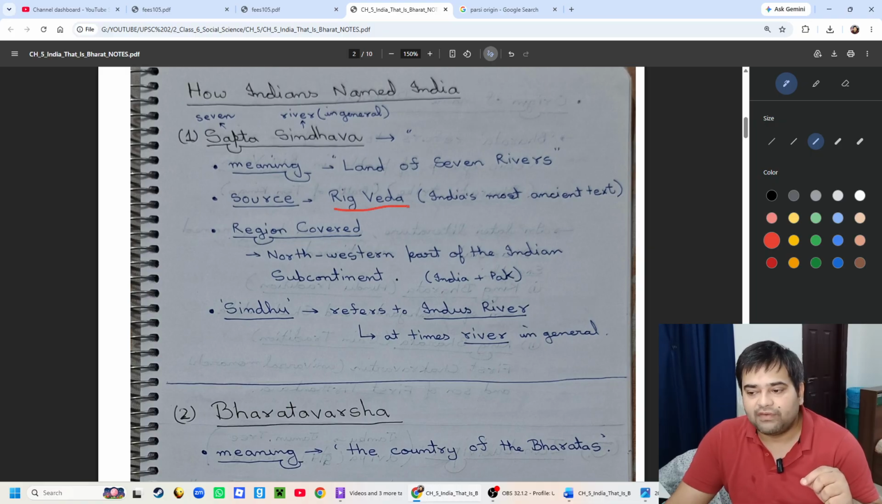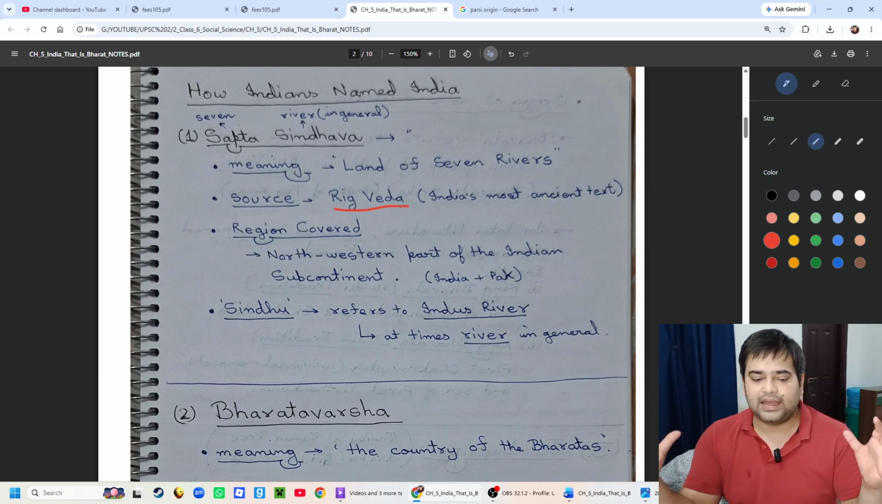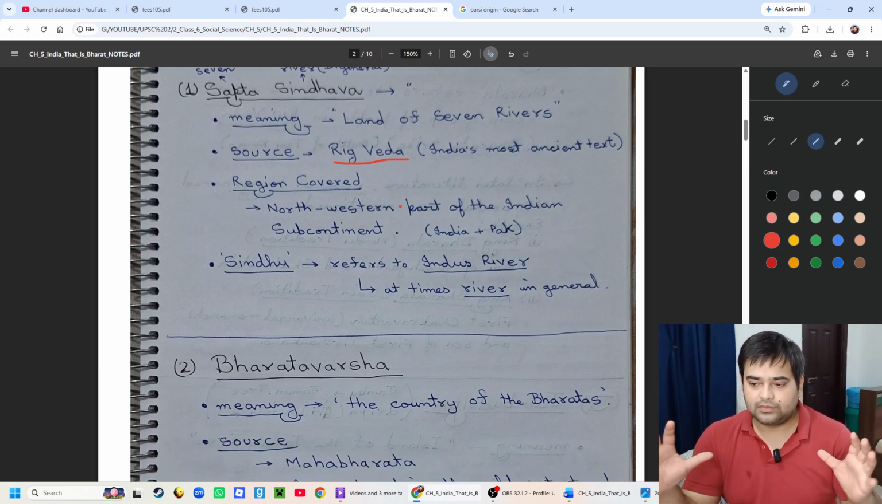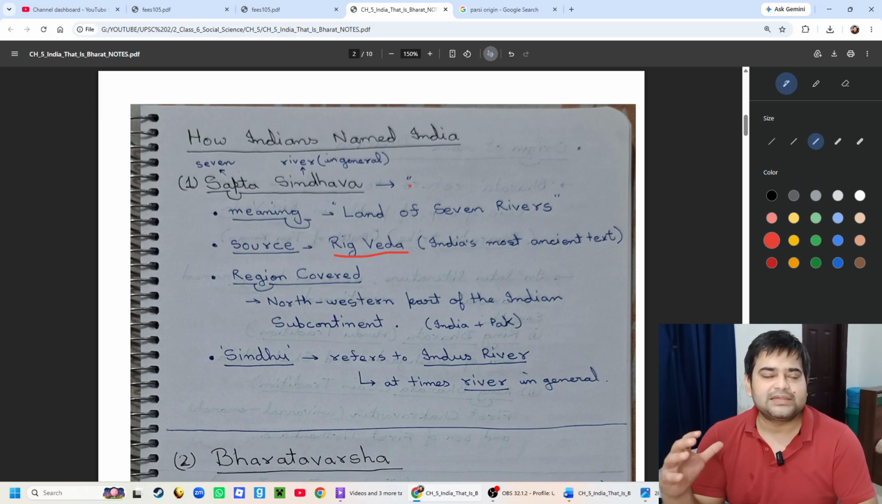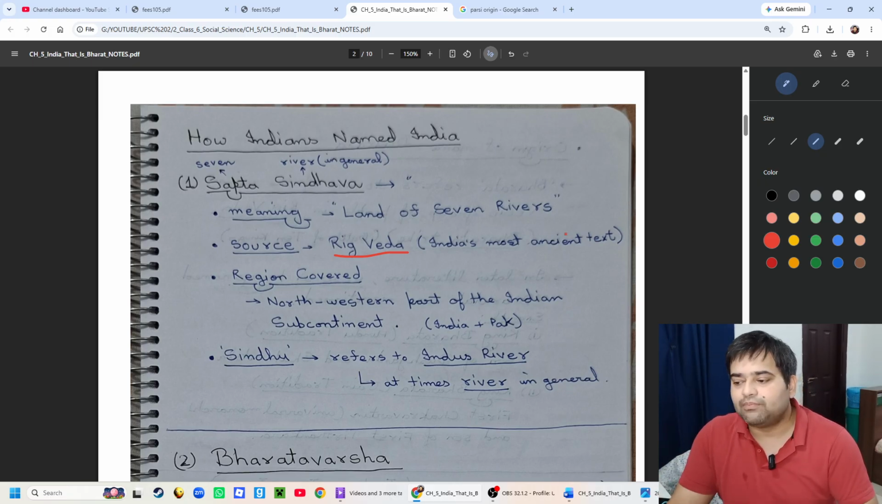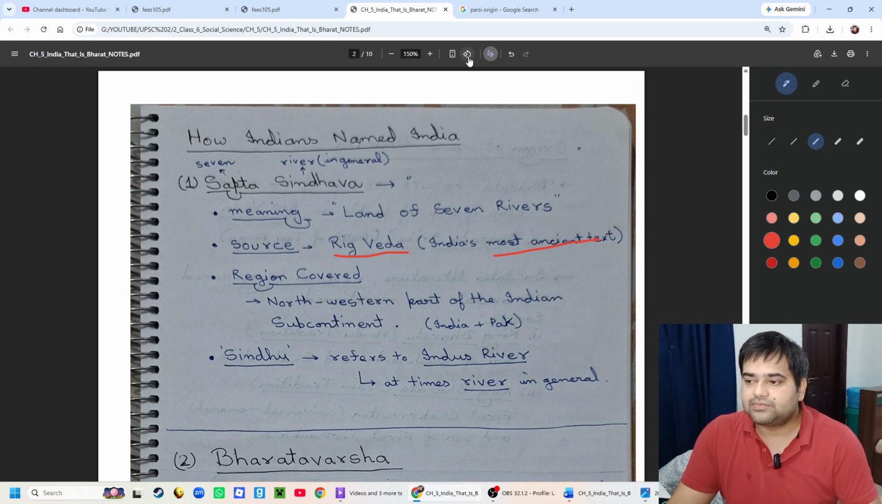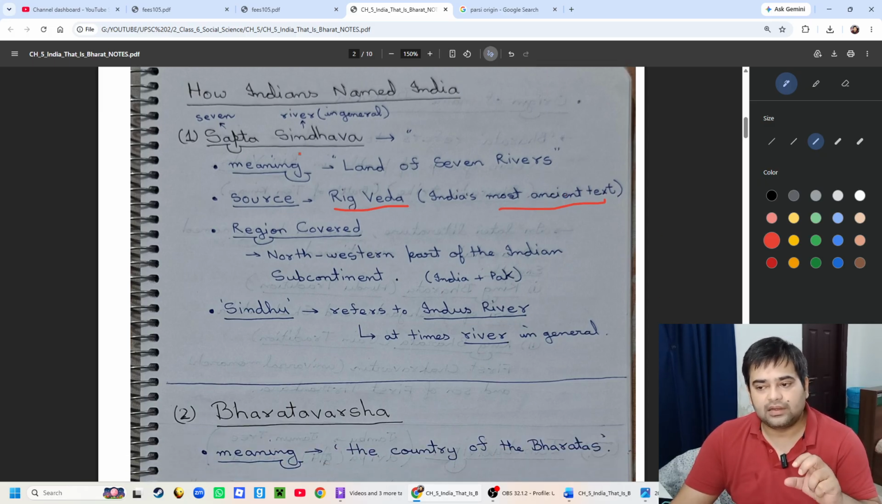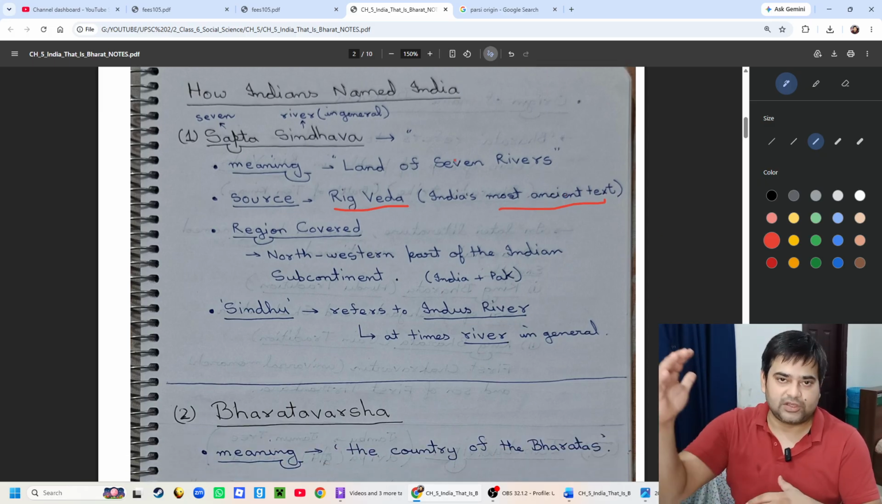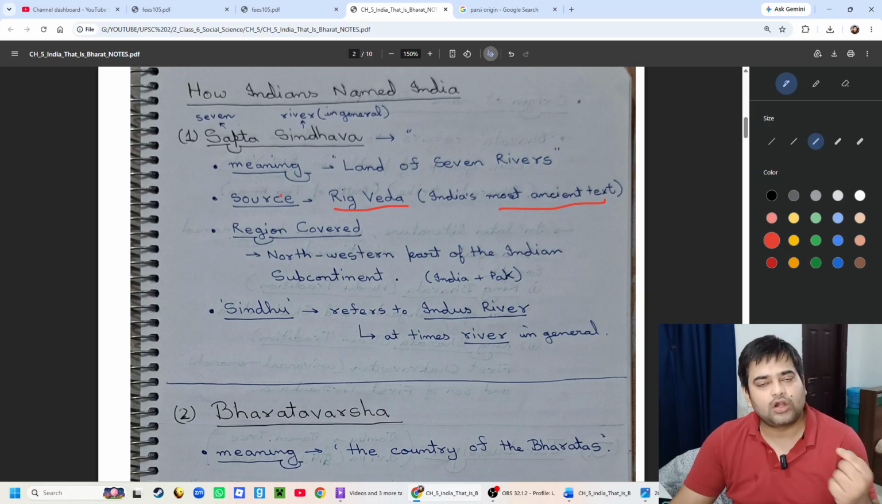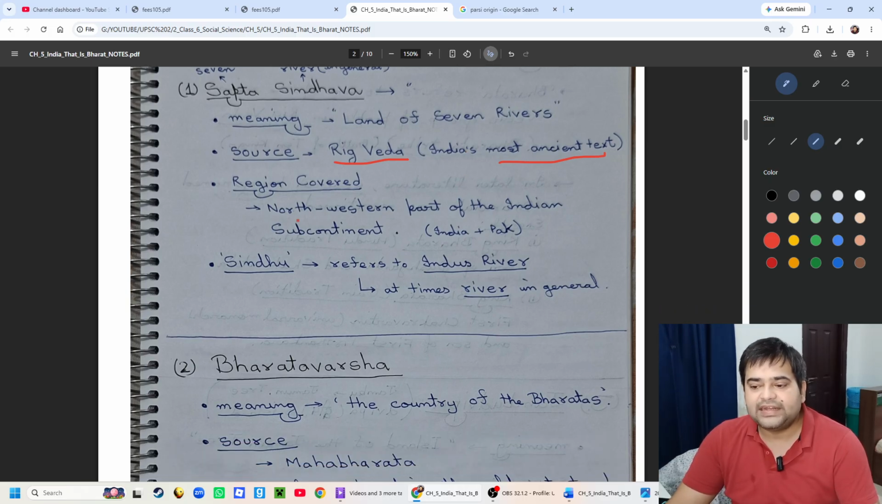And what is the source? The Rig Veda, India's most ancient text. The first geographical name of India which appears in the Rig Veda is Sapta Sindhava, meaning the land of seven rivers. But Sapta Sindhava is not the whole Indian subcontinent. What is the region covered by this land of seven rivers? It is the northwest part of the Indian subcontinent.